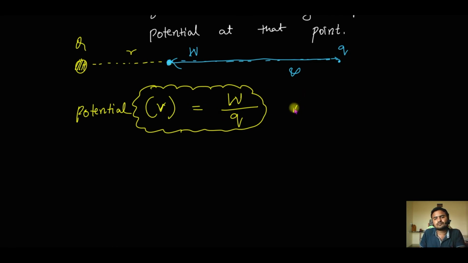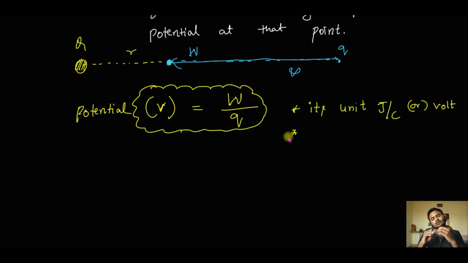Now what will be its unit? As you can see here, it is work per unit charge. The unit of work is joules and the unit of charge is coulomb. So its unit is joules per coulomb, or volt. Joules per coulomb is also called volt, just like Newton meter is nothing but joules, or kg meter per second square is Newton.